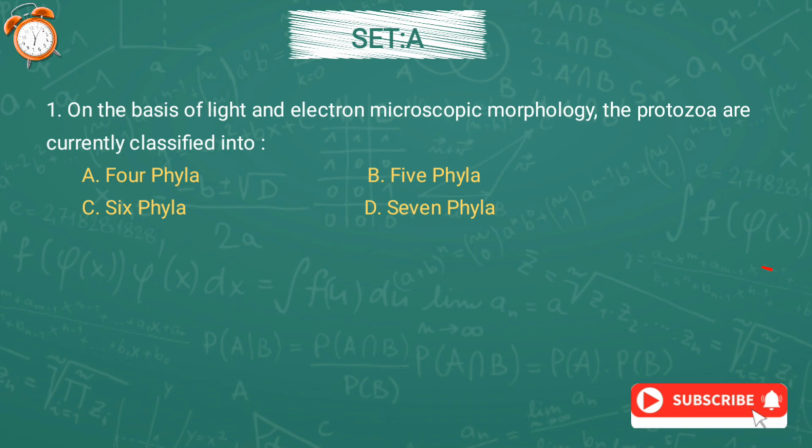Question number 1. On the basis of light and electron microscopy, the protozoa are currently classified into option A 4 phyla, option B 5 phyla, option C 6 phyla, option D 7 phyla, and the answer is option C, 6 phyla.